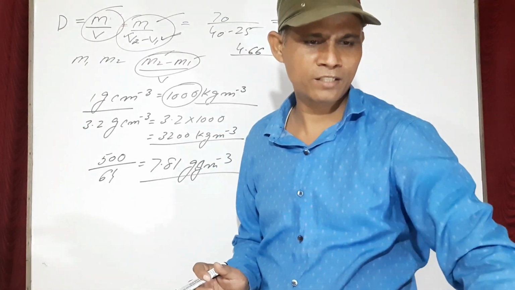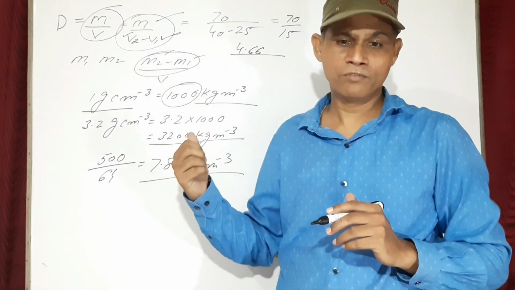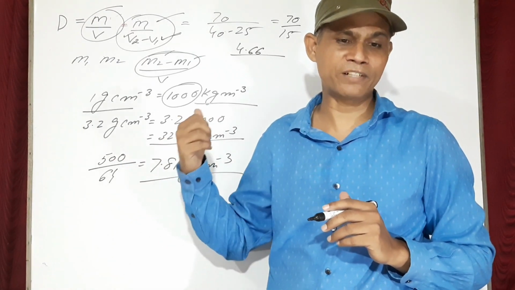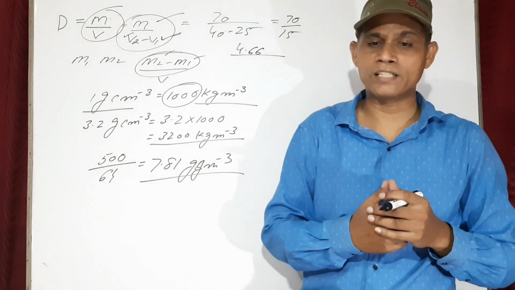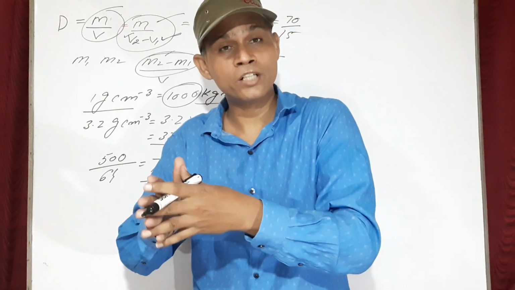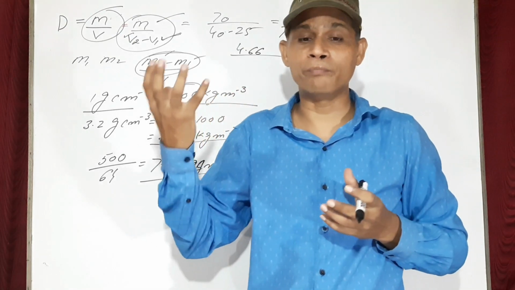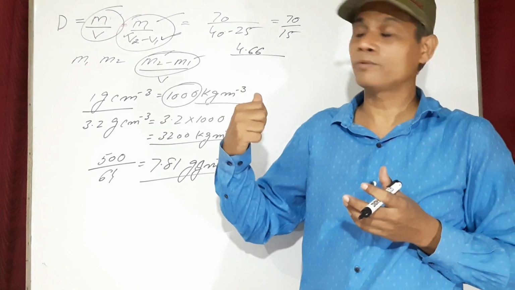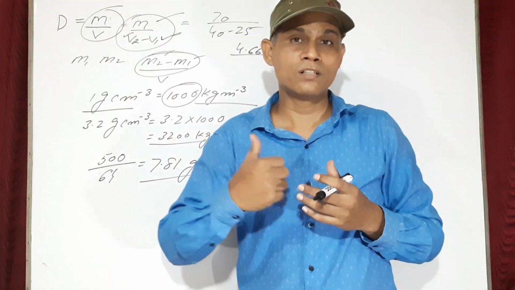Now next question is: the mass of the empty density bottle is 20 gram. When filled completely with water, it weighs 65 gram, and 75 gram when filled with liquid. Find the relative density of the liquid. You know, the relative density is the density of the substance to the density of the water. So we will have to measure the density of all these. First of all, I will calculate the density of the substance, then I will calculate the density of the liquid.